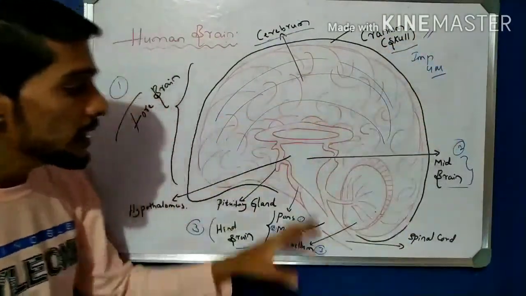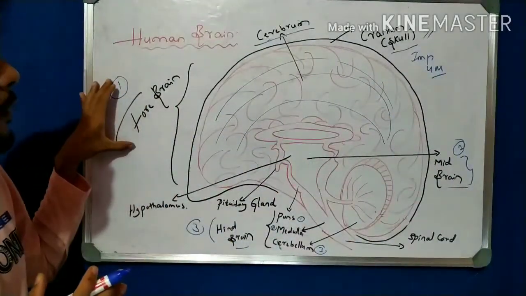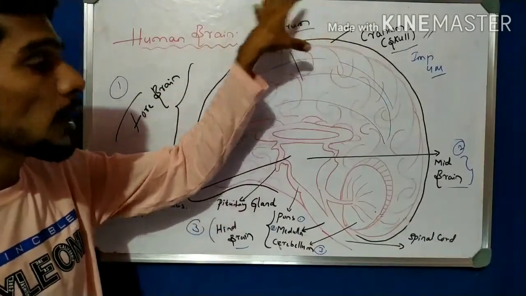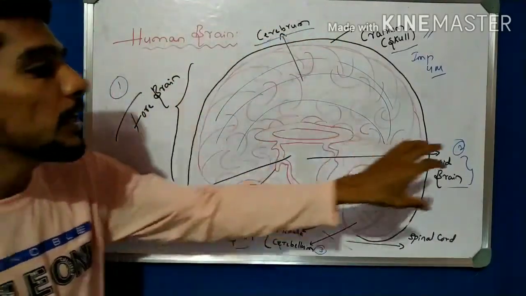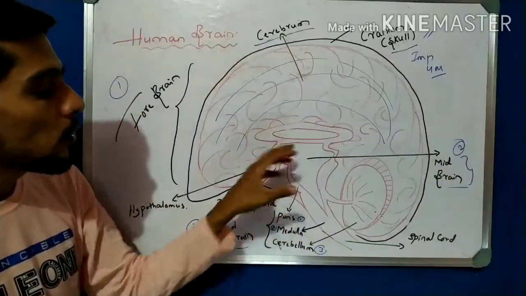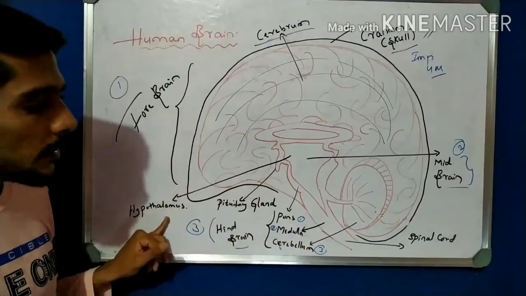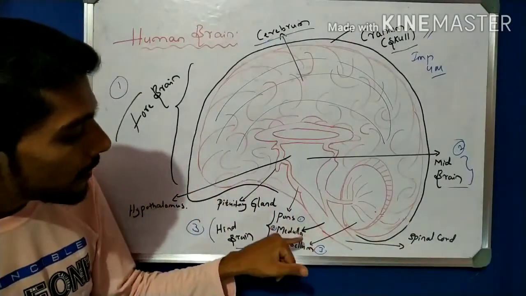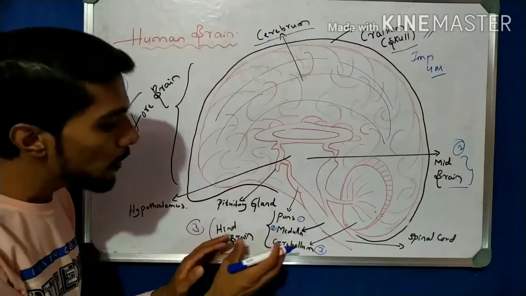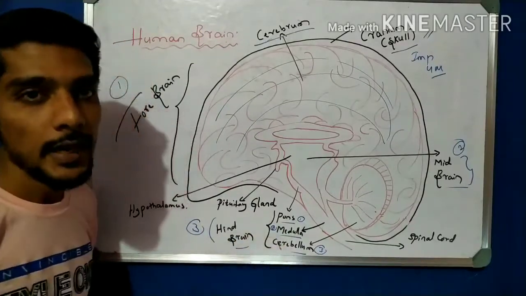So again I repeat, this is the diagram of the human brain, and there are three major parts. One part is the forebrain, in which the major part is the cerebrum. Then the midbrain is connected with the forebrain. In the midbrain area we can talk about the pituitary gland and the hypothalamus. Then comes the hindbrain, the last and third major part, and the hindbrain is made up of three parts: the pons, the medulla oblongata, and the cerebellum.